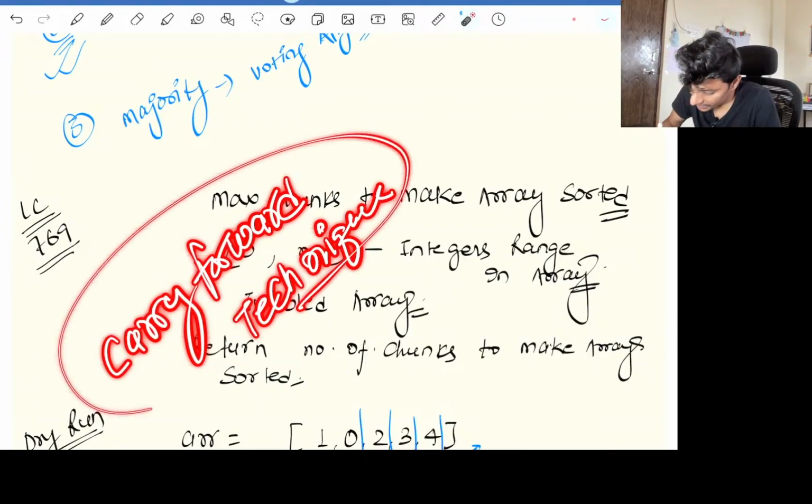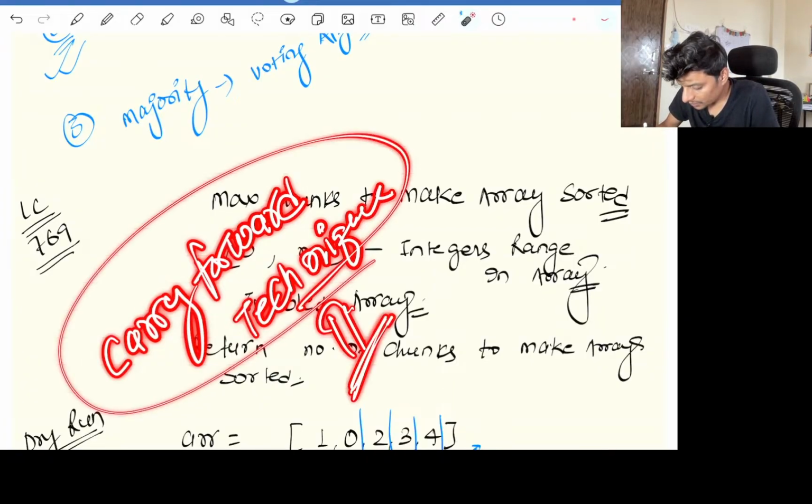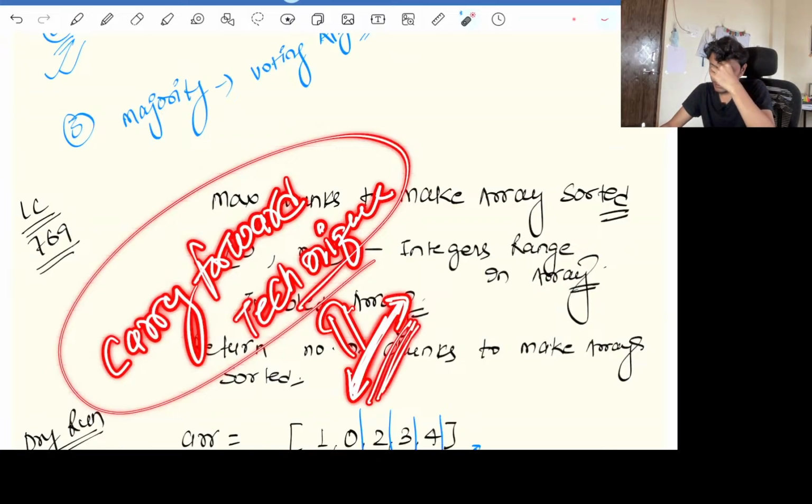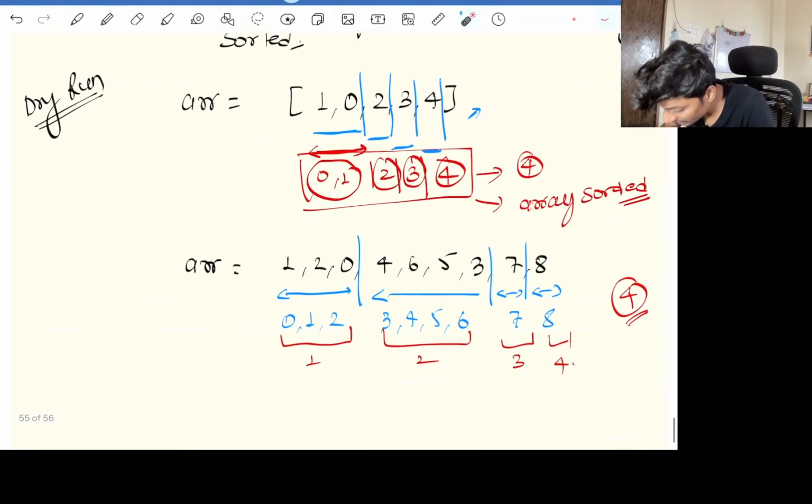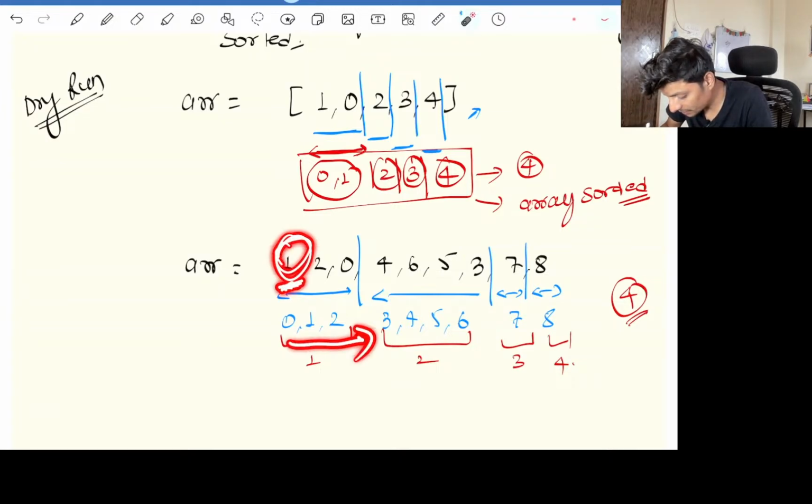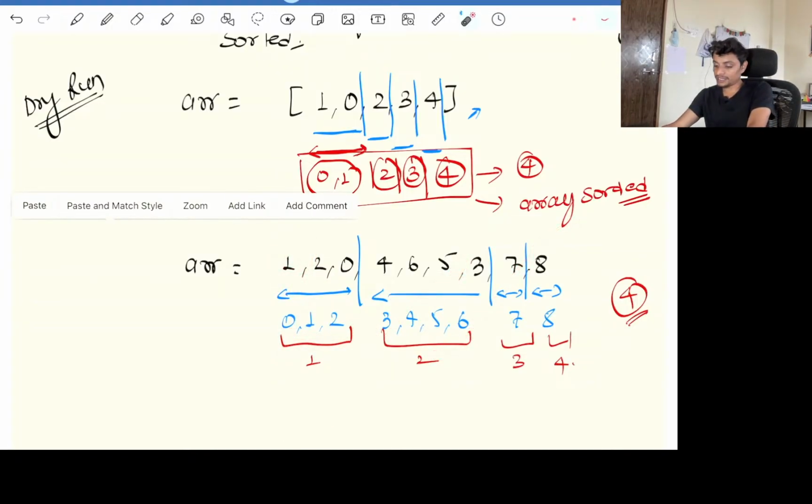I taught that technique earlier; this question I taught a little later. What we are carrying is the maximum window up to where we can sort our chunks. Okay, so that's it for this question.